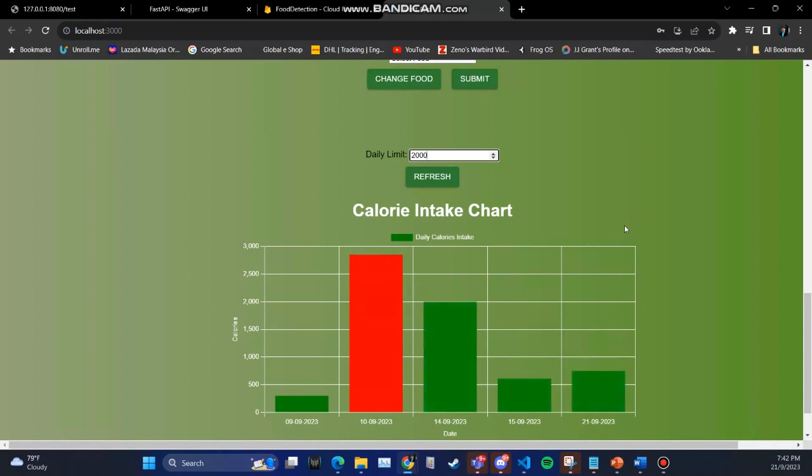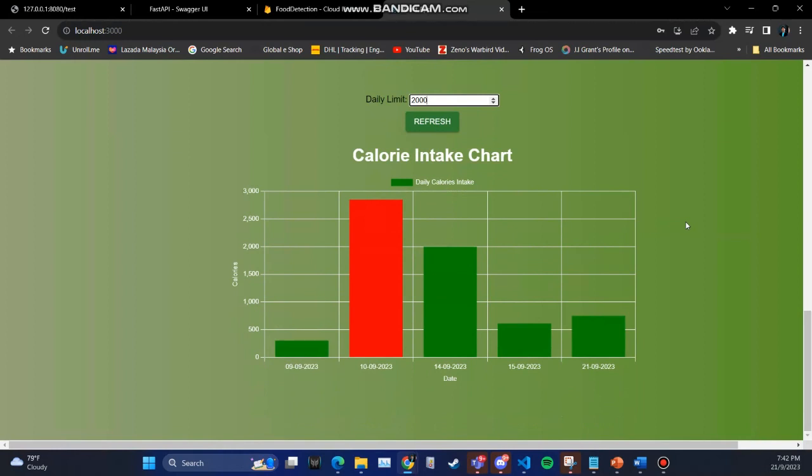Using this, we hope that the user can track their weight loss journey and make meaningful decisions in planning their next meal. That's all from me.